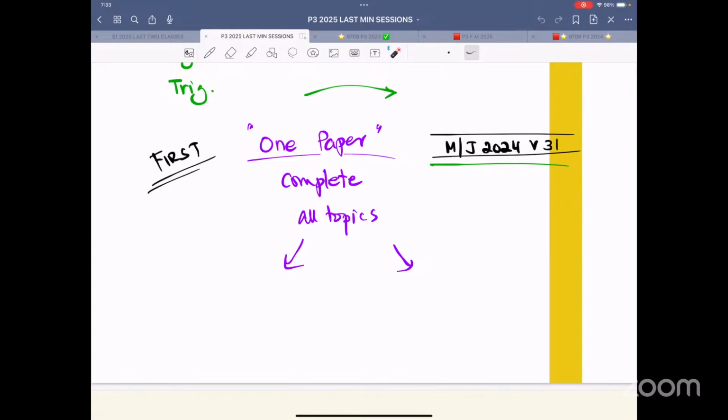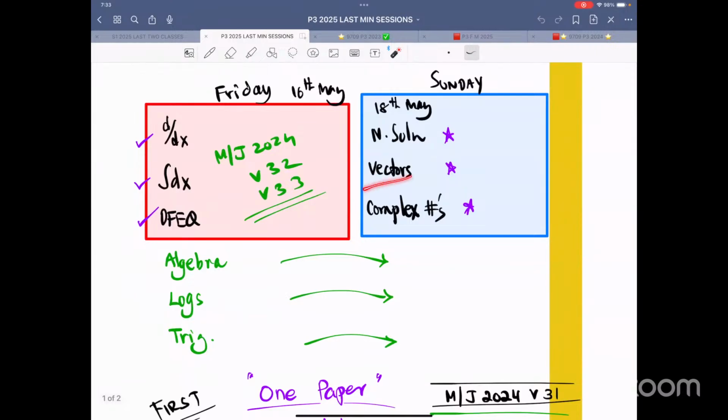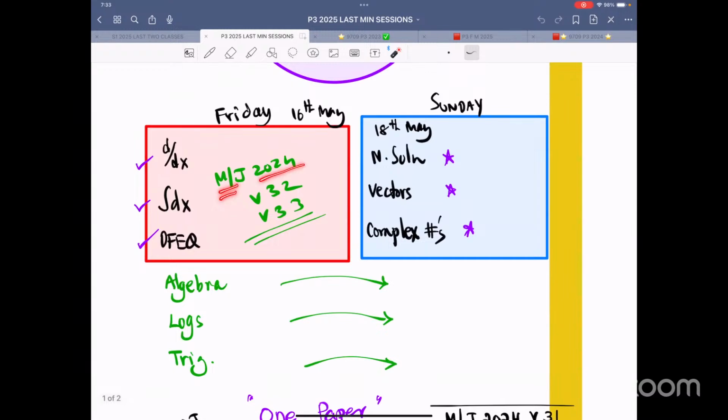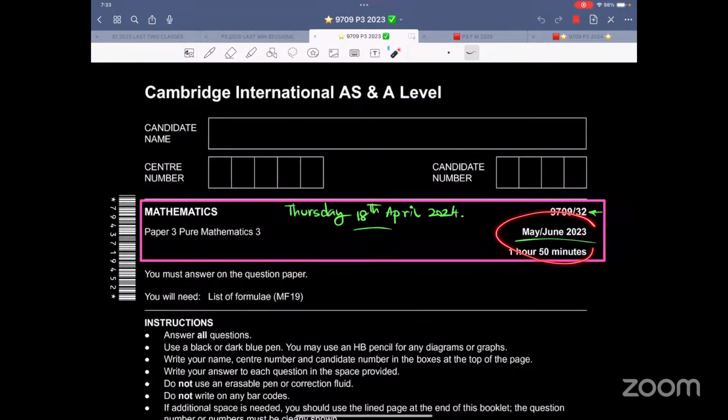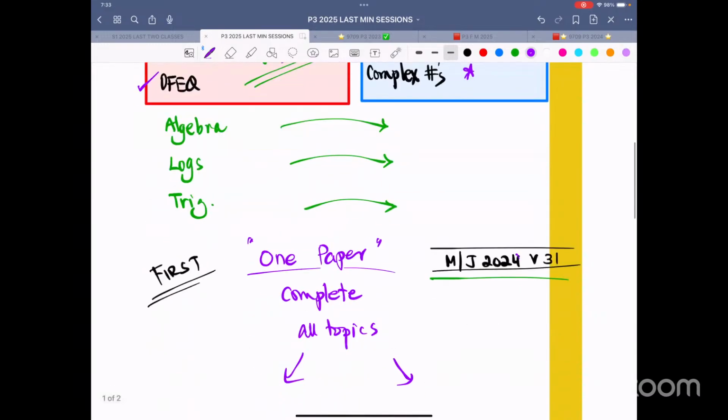So now let's focus on the rest of the topics, which is vectors, complex numbers, and numerical solution. And we will start with May, June 2024, variant 32. So this is May, June 2023, my bad. That is not 2024, that is 23. So 24 is already uploaded. So that's not an issue. So May, June 2023, variant 32, variant 33, and this is also 2023.